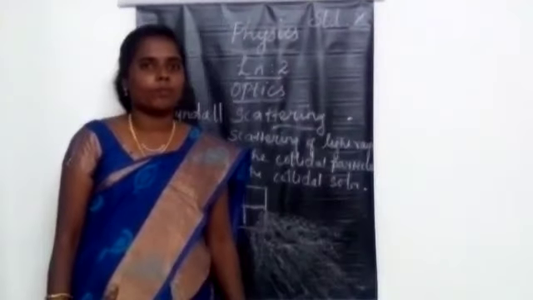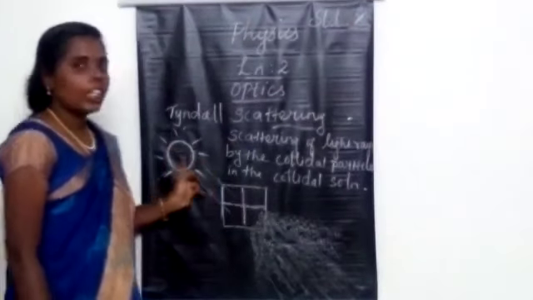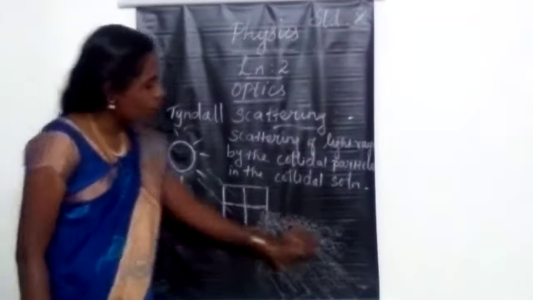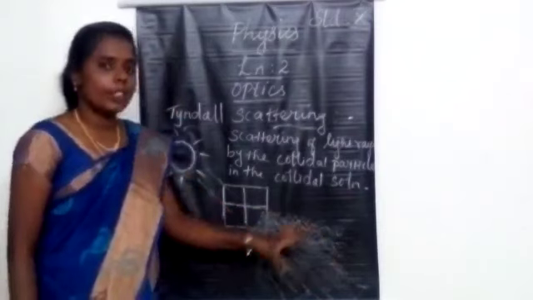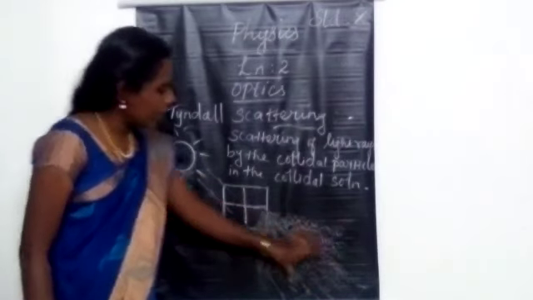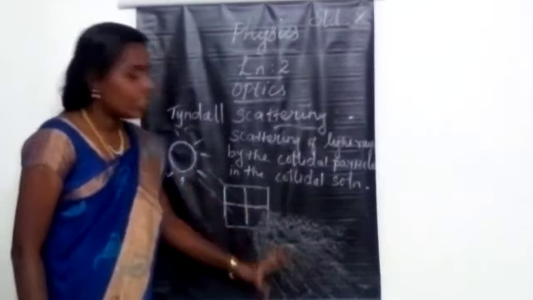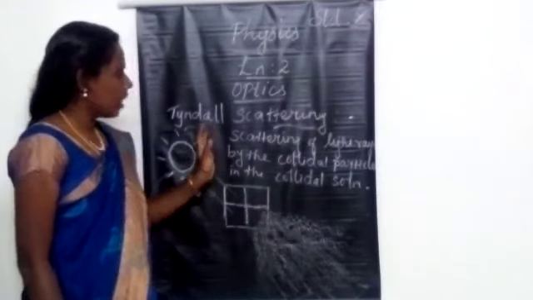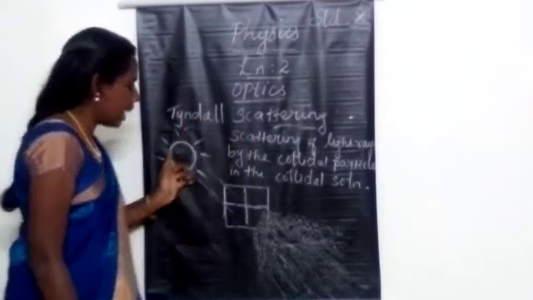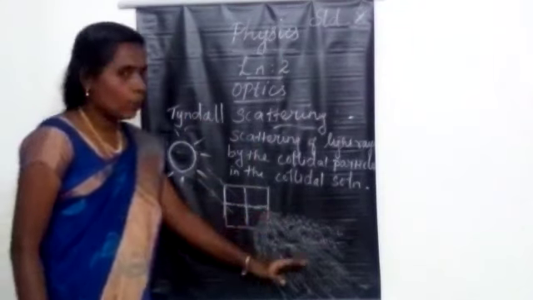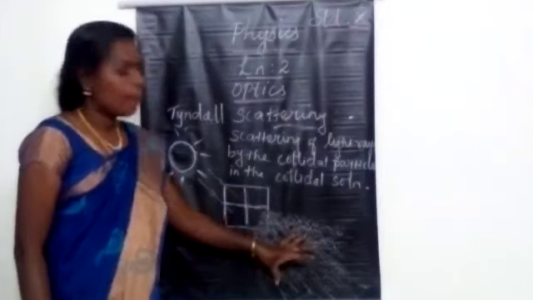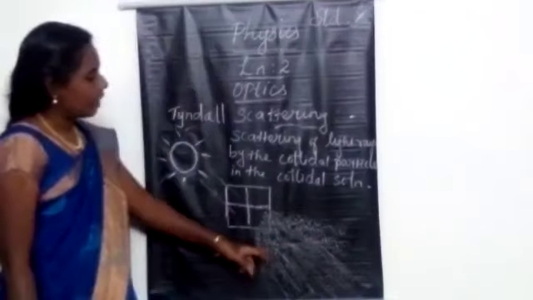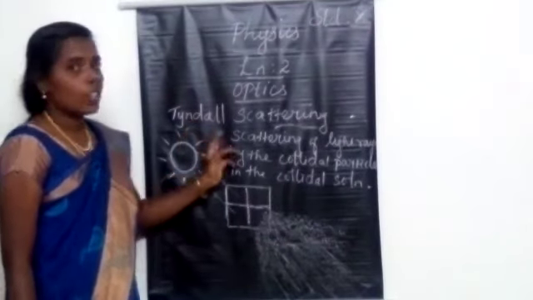See, when the sunlight enters into the dusty room through the window, we can see the path of light. The path of light is visible to us. How can we see the path of light? Because many dust particles are present here. So this effect is called the Tyndall effect or Tyndall scattering. The path of light is visible to our eye. So this effect is called Tyndall scattering.